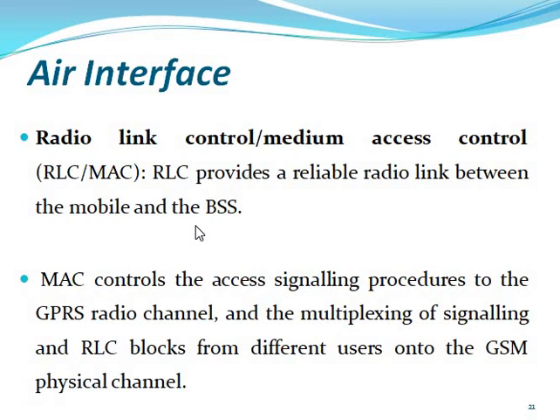Medium access control is used for the medium between the GPRS radio wave and signal between the mobile station. So the RLC is blocked for the different users on the GSM. If a different user accesses the network, then it is blocked.